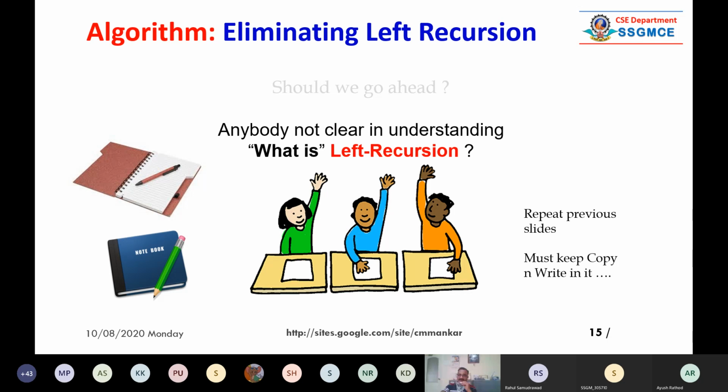You can download the slides and rescan the meaning of the left recursive production rule. That's why I said you have to work it out manually with pen and paper to understand the removal of the left recursion.